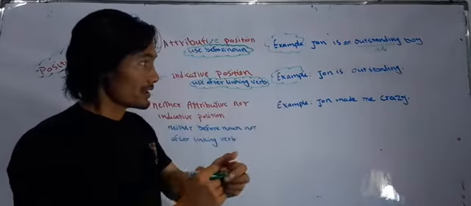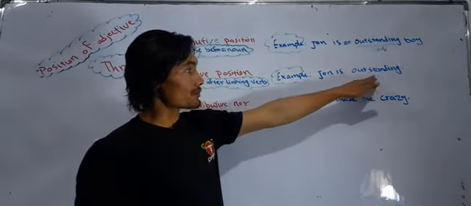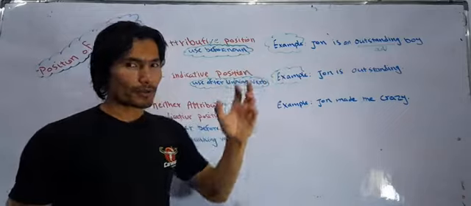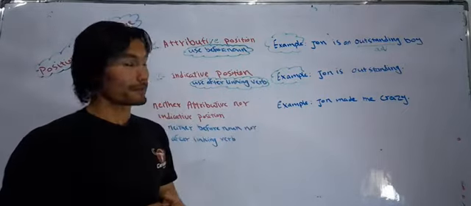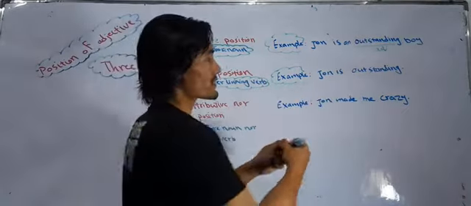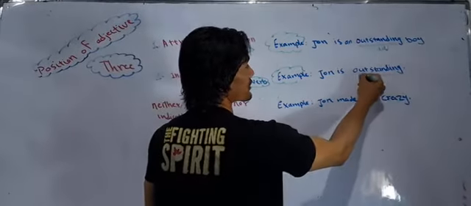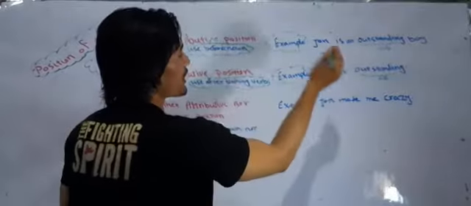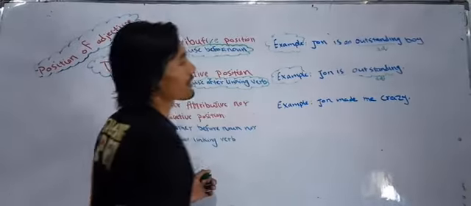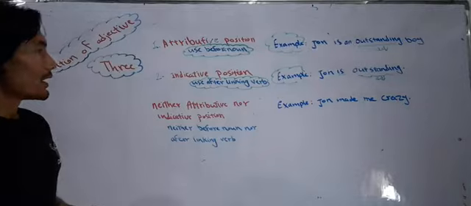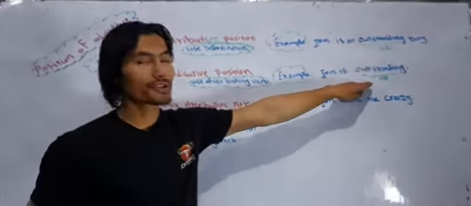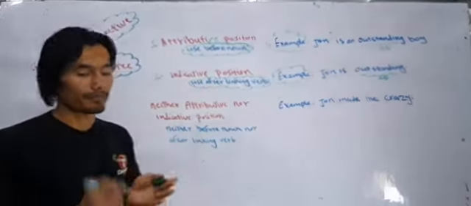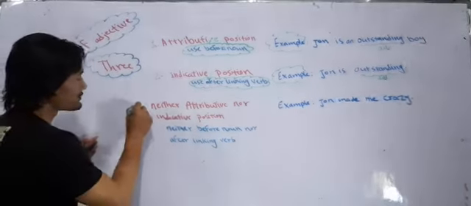We can say that outstanding modifies John. It means John is perfect, John is superb, John is a very good person. And this outstanding is an adjective and comes after a linking verb, that's "is". And this position is predicative adjective, coming after a linking verb.